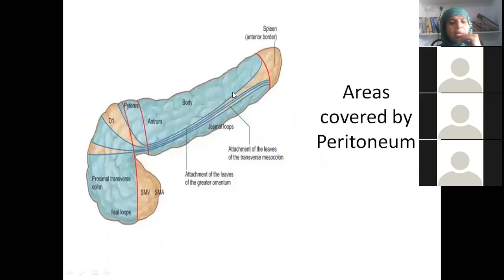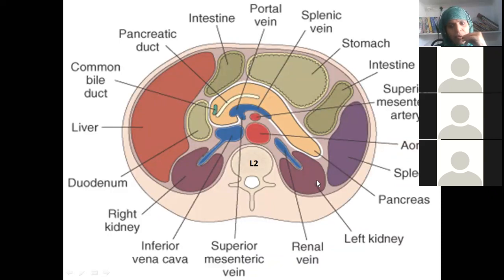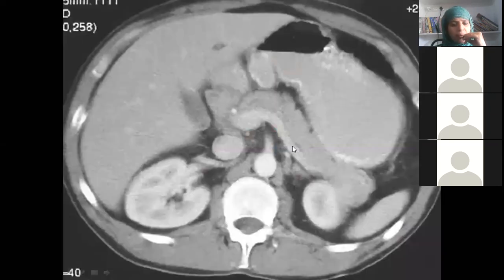So these are the few areas which are covered by the peritoneal covering, attachment of the transverse mesocolon. Okay. Now in this picture, if we try to understand, whatever this yellowish color is, this is actually the pancreas. And we know it is present behind the stomach. This area will be our transverse colon, and only the anterior aspect will receive the peritoneal covering. So this is the pancreas here, stomach and pancreas.